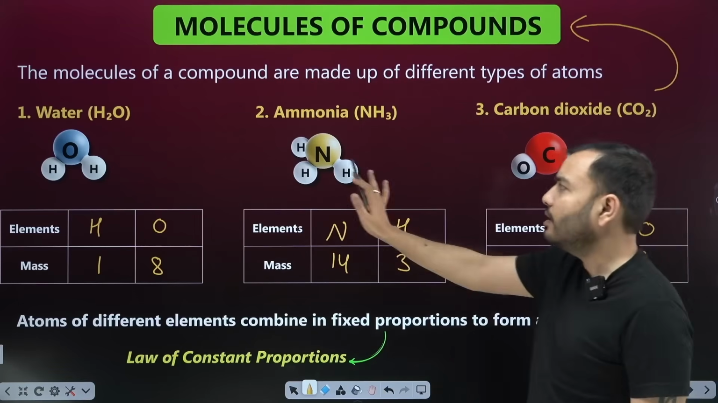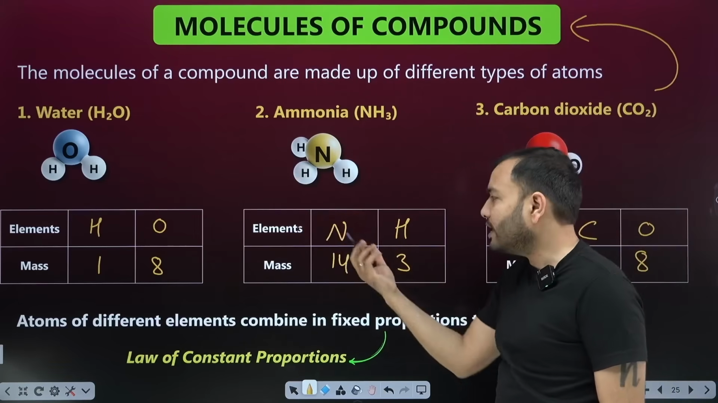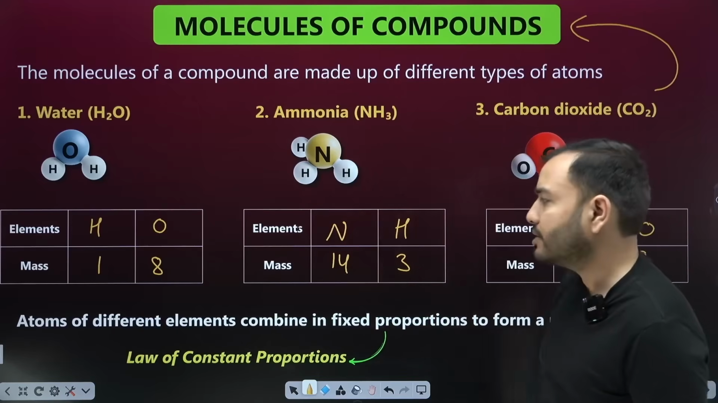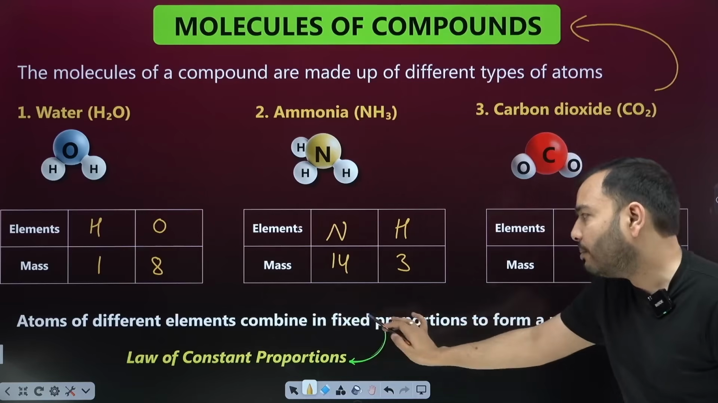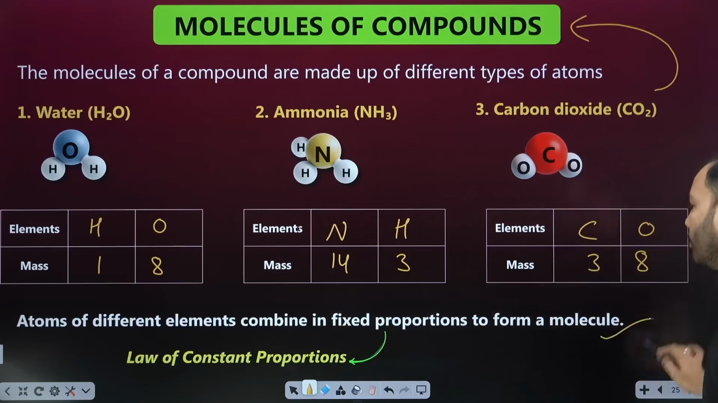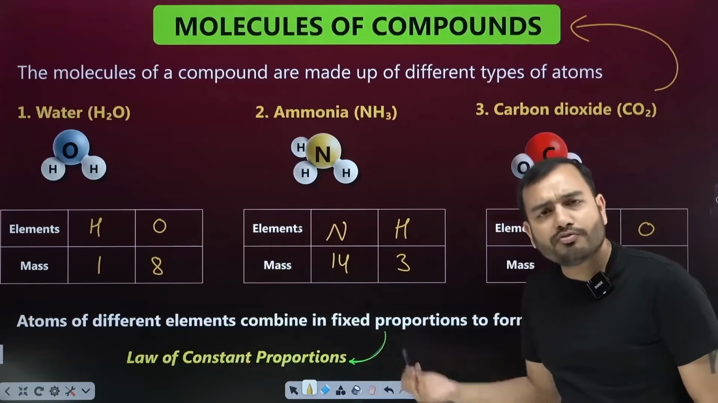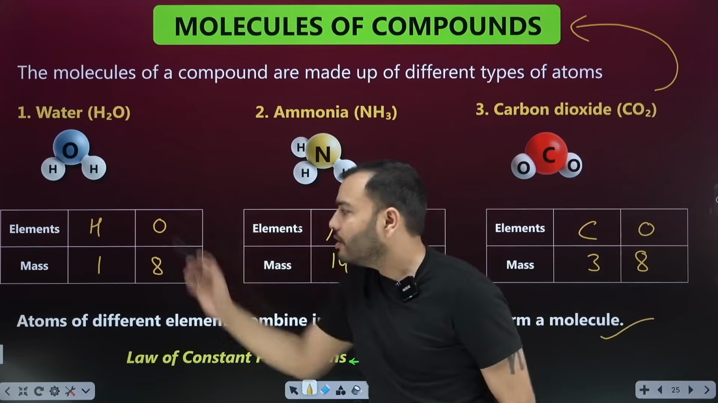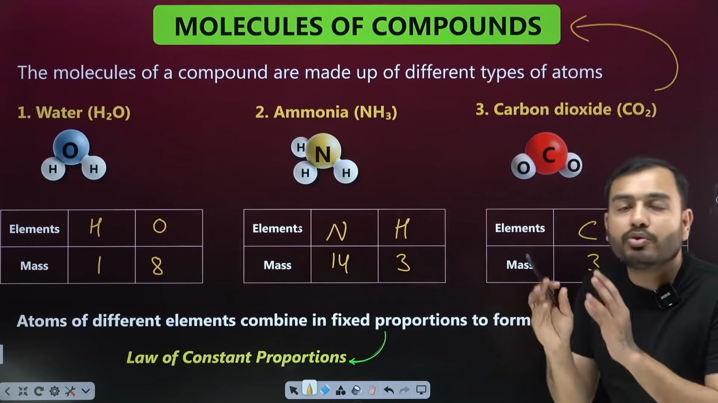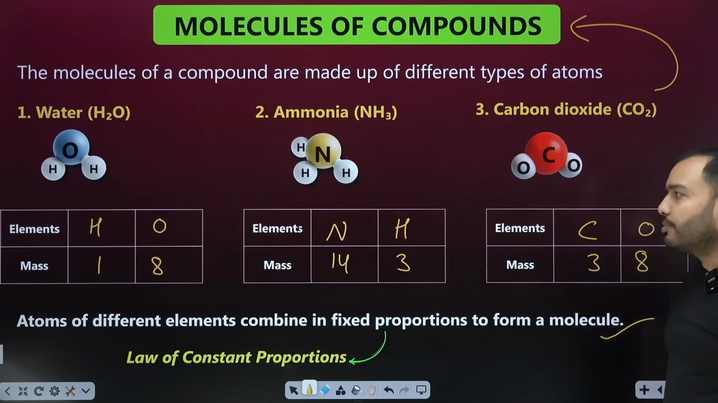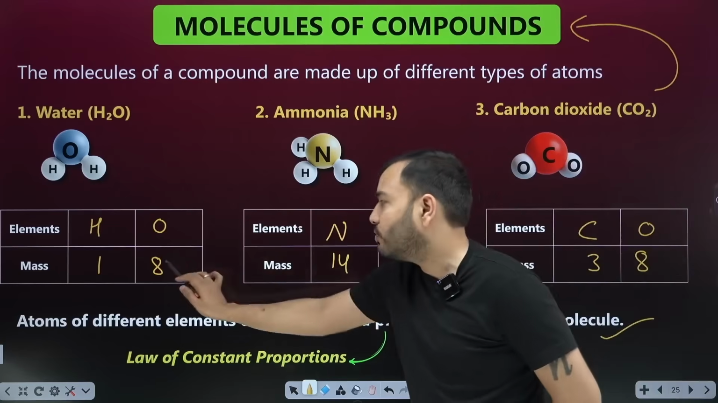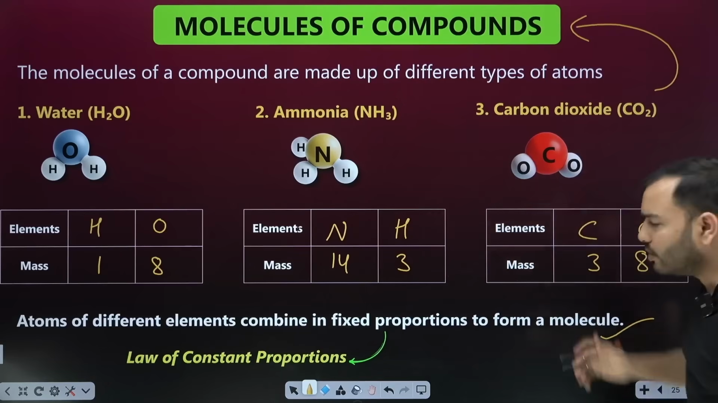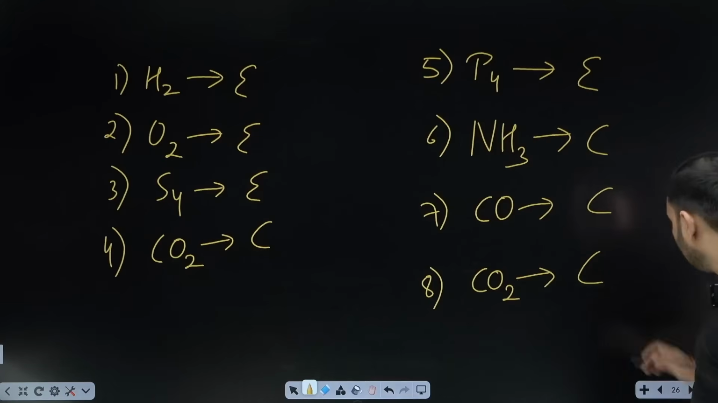What is the ratio of their mass? Now ammonia can come from anywhere. What would be the nitrogen and hydrogen ratio? 14:3 by mass. Atoms of different elements combine in fixed proportion to form a molecule. What is it? Law of constant proportion. Atoms of different elements combine in fixed proportion. How will they be combined? In fixed proportion by mass. So the mass ratios are 1:8, 14:3 and 3:8. You will learn to calculate it too. Don't worry. Do you get this point?